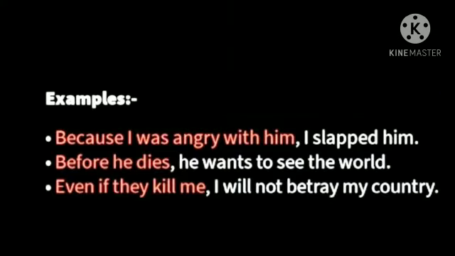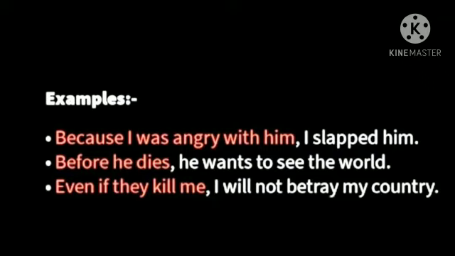Here you can see in the example, because I was angry with him, I slapped him. Now you can see the red part is the dependent clause starting with a subordinating conjunction because and we have added an independent clause, I slapped him, using a comma.